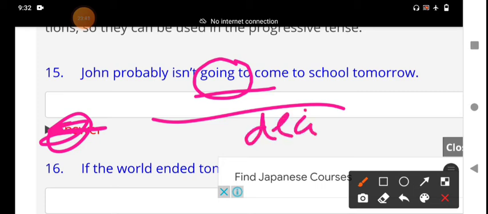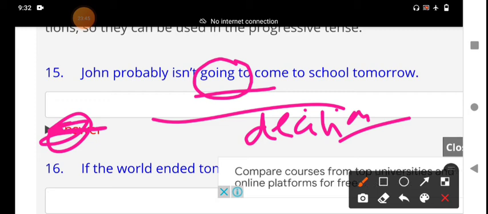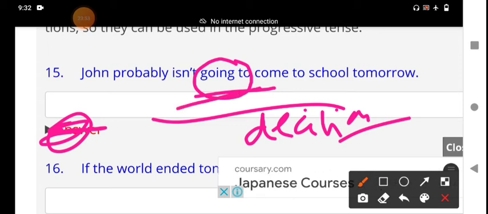Decision already taken. The future plans have already been made, at a specific time you have taken the decision. At that time we use the going to structure. That is the rule.